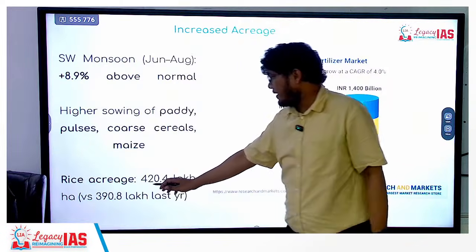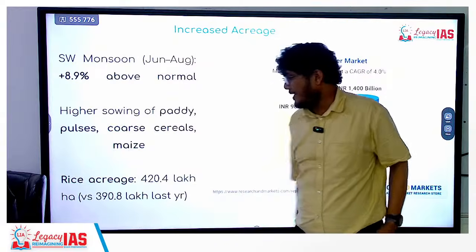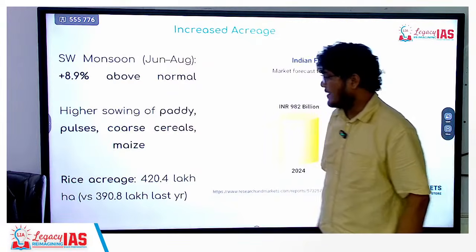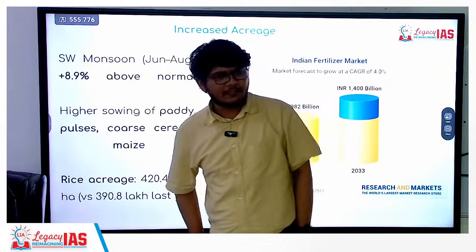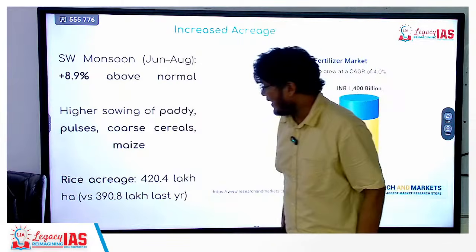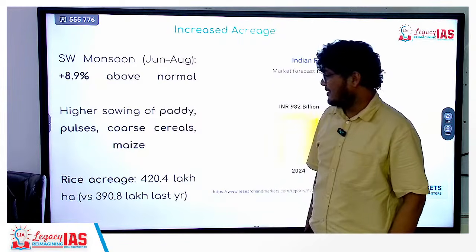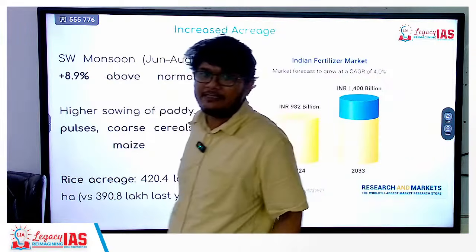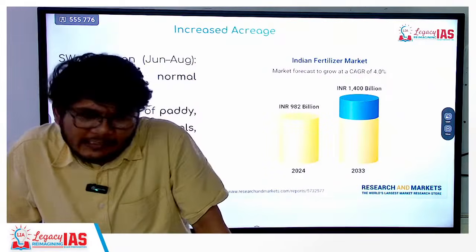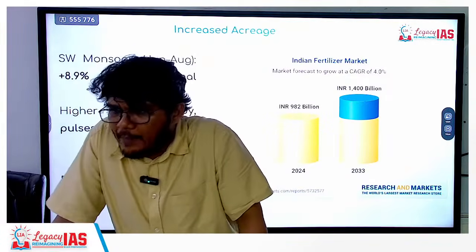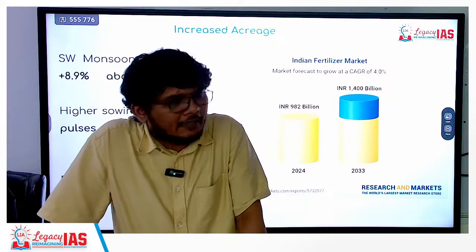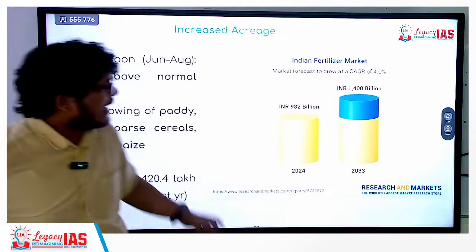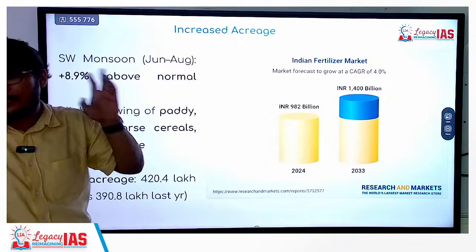Example of rice is given here. You have 420 lakh hectares of rice as compared to the 390 lakh hectares previously. So 30 lakh hectares of increase, that is around 8% of increase in acreage in rice. So if you are increasing the acreage, what is going to happen is the resource requirement will increase. So there is a direct increase in the resource requirement.